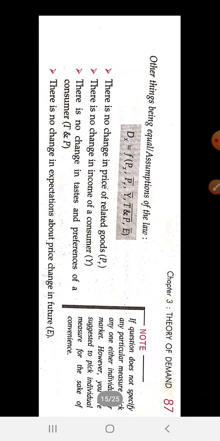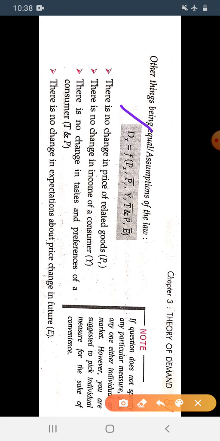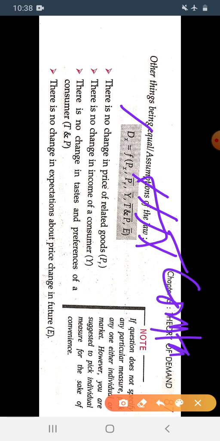Here you see that, other things being equal, D is a function of the price of the X commodity, price of the related goods, income of the consumer, taste and preference, and expectation about the price change in future. So when we study the relationship between the two, we have taken all these things constant. There will be no change.